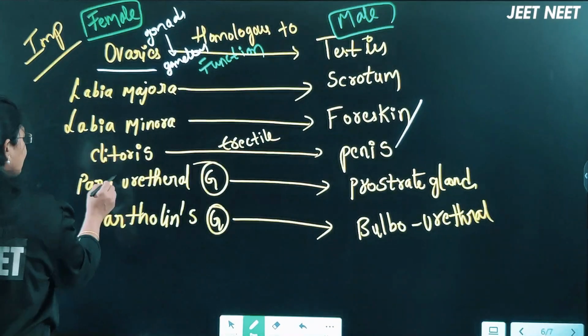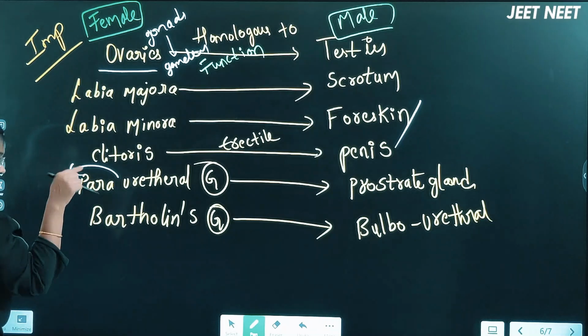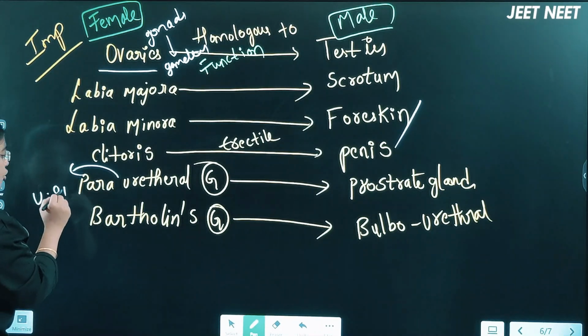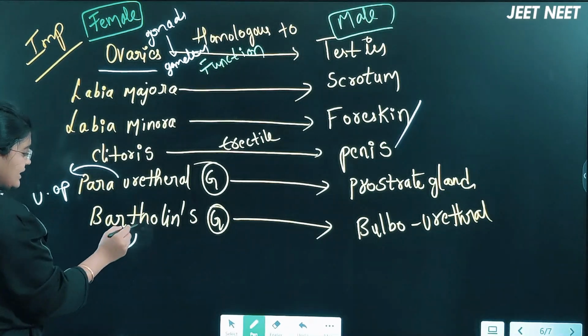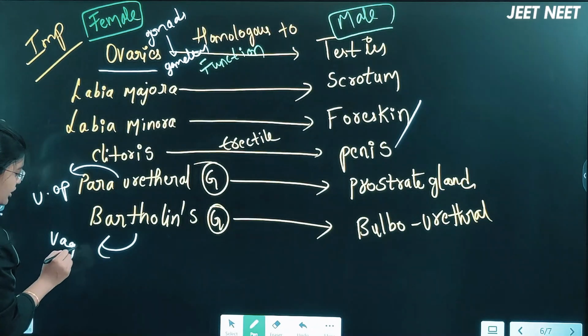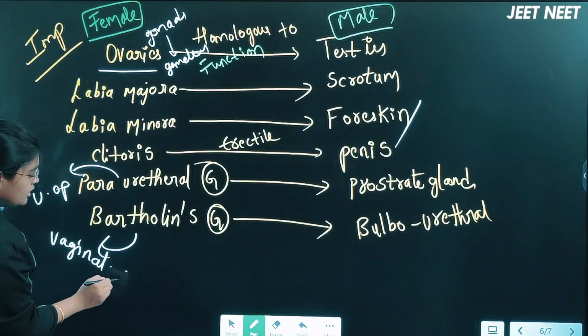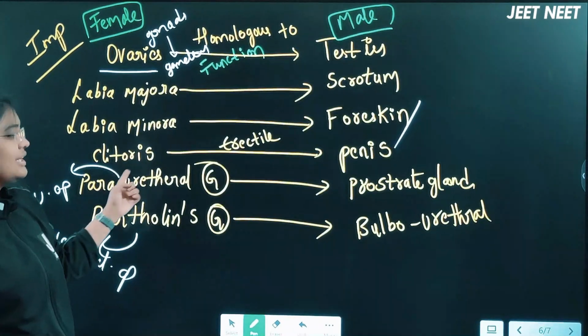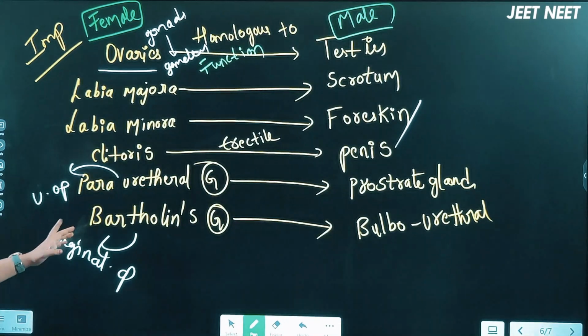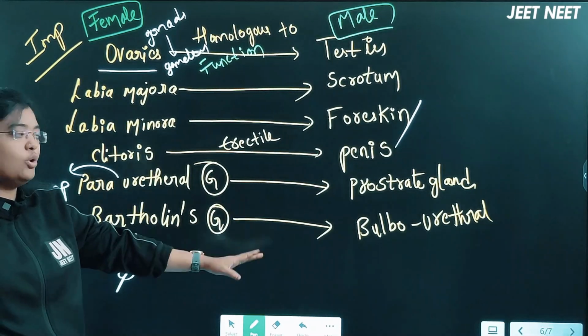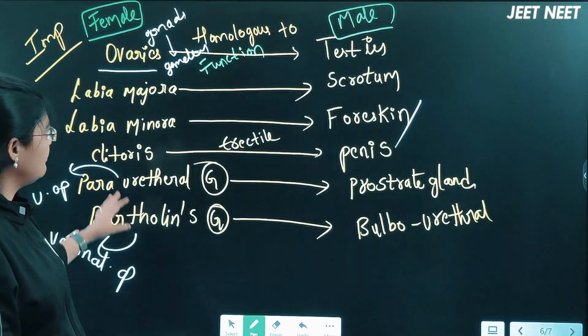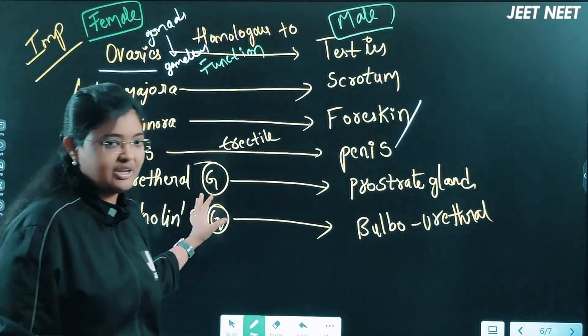Paraurethral gland is present surrounding the urethral opening. Bartholin's gland is present surrounding the vaginal opening. Paraurethral gland is homologous to the prostate gland. Bartholin's gland is homologous to the bulbourethral gland. These are very important points that you have to remember.